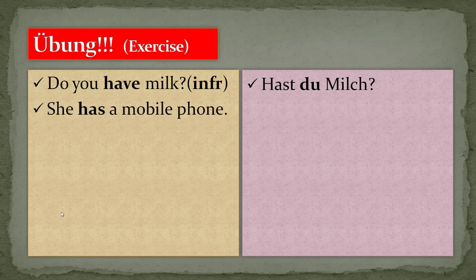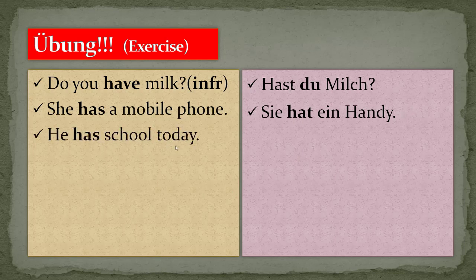She has a mobile phone. Can you guess? Sie hat ein Handy. Okay. She is expressing something, so that's why the verb is at second position. He had school today. Okay, he is expressing something. So always remember the verb in second position. Heute hat er Schule. Schule is school.